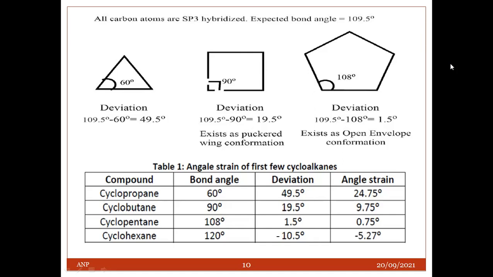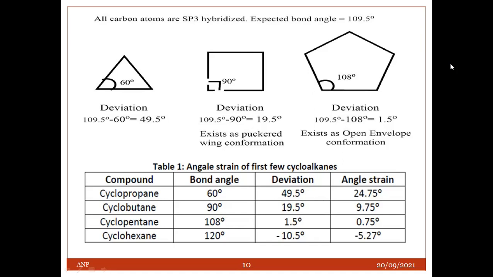This value represents the angle strain in case of cyclopropane. 19.5 divided by 2 is equal to 9.75 degree, which is the angle strain present in cyclobutane. For cyclopentane, it is 0.75 degree. And for cyclohexane, it is minus 5.27 degree. So the angle strain is maximum in case of cyclopropane.